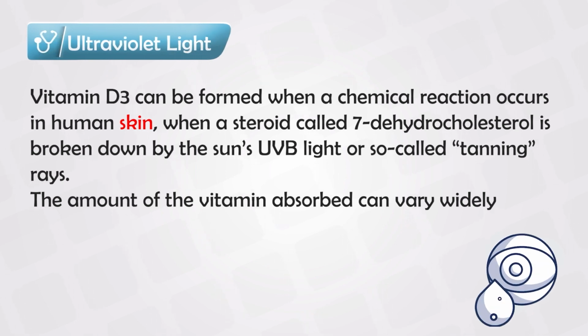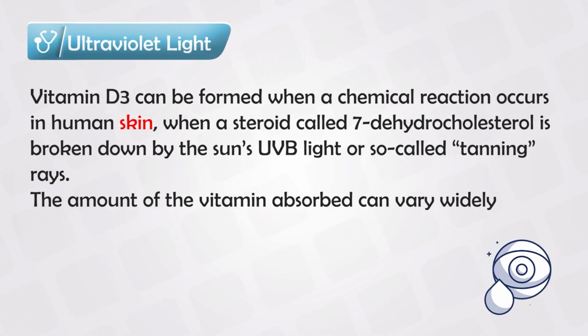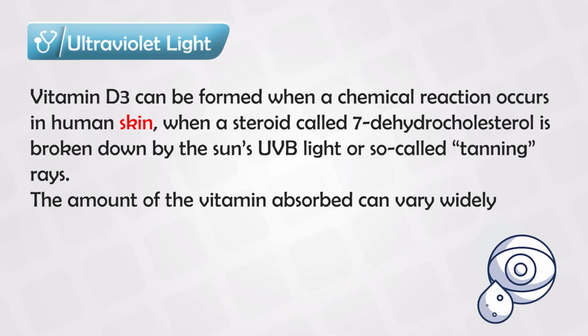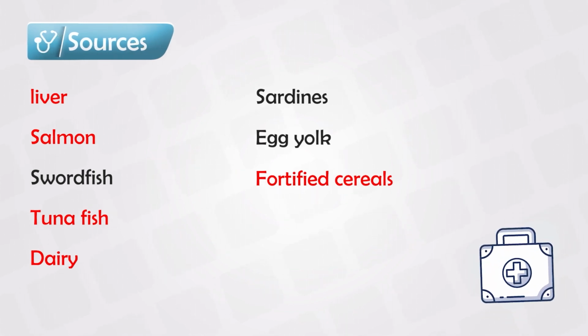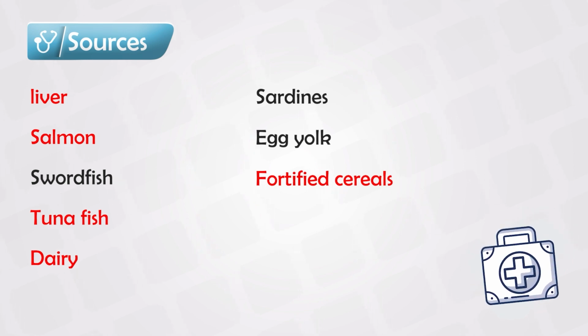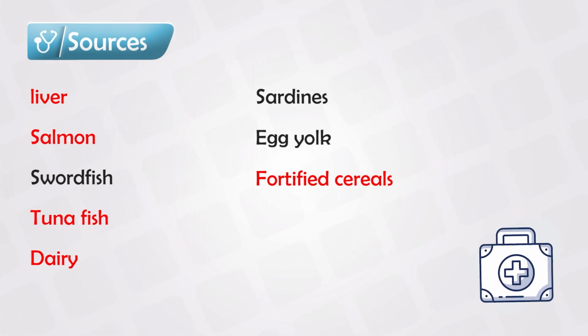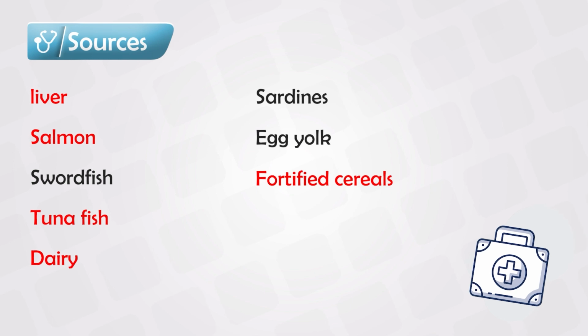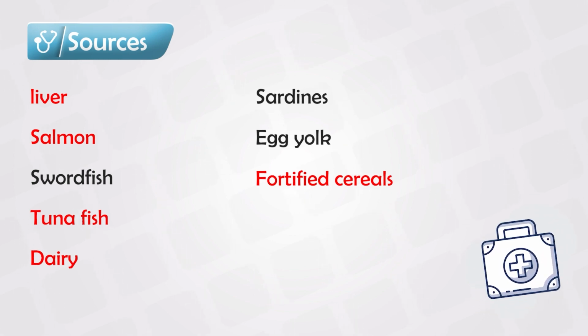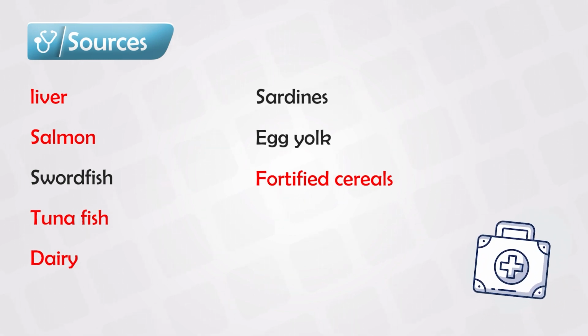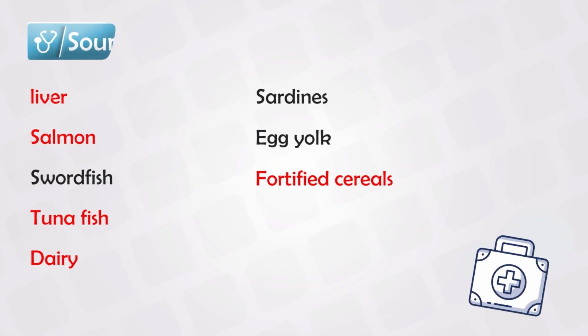Like we said, ultraviolet light or sunlight is very important for the activation of vitamin D, but it does not affect the absorption or the levels of vitamin D in the blood. The levels of vitamin D are controlled by the food that we eat, and we find most of vitamin D in the livers, in salmon, other fish products like tuna and swordfish, dairy products, sardines, egg yolks, and fortified cereals. Again, these sources provide the vitamin D, but it has to be activated by the sun rays.